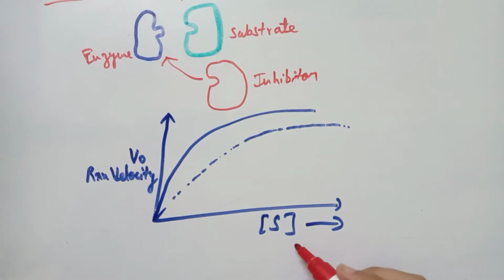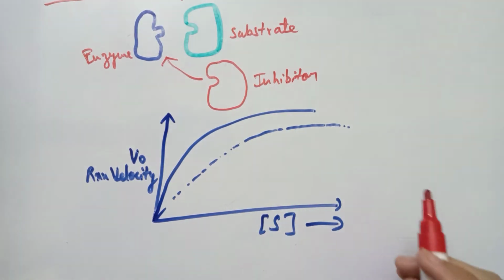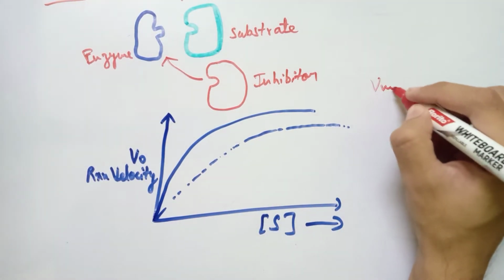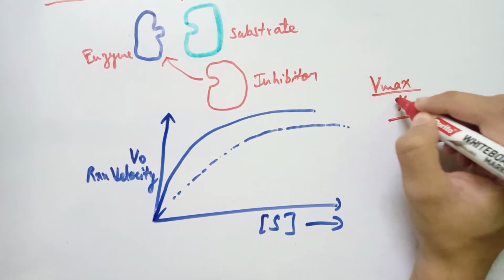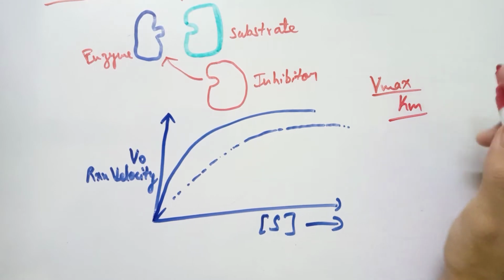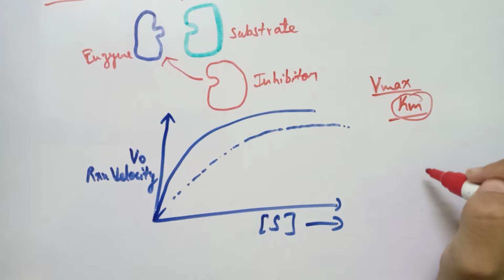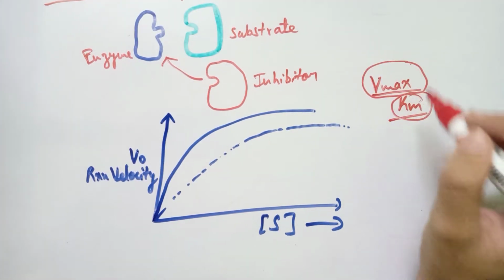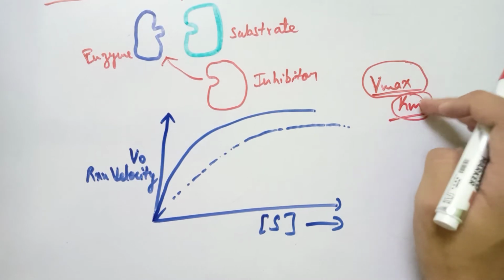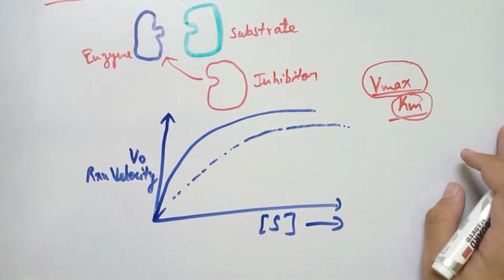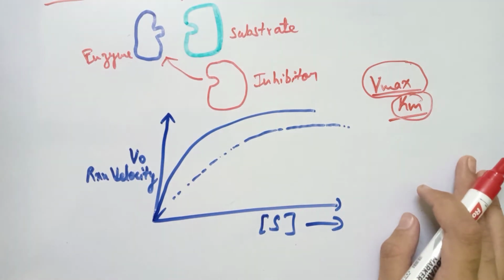We can also understand how competitive inhibition affects the enzymatic activity through two metrics, by seeing the Vmax value and the Km value of the reaction. All of these metrics are given by the Michaelis-Menten equation, where Km is the Michaelis-Menten constant and Vmax is the maximum reaction rate that is achieved by the enzyme. By looking at these two metrics, we can judge how the inhibitor affects the enzymatic activity during competitive inhibition.